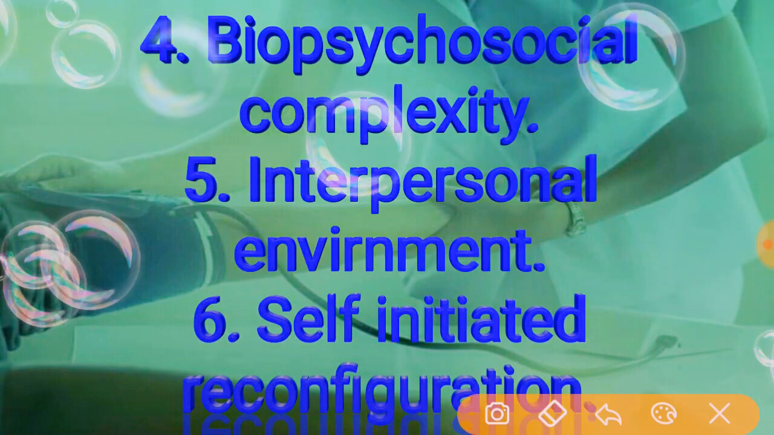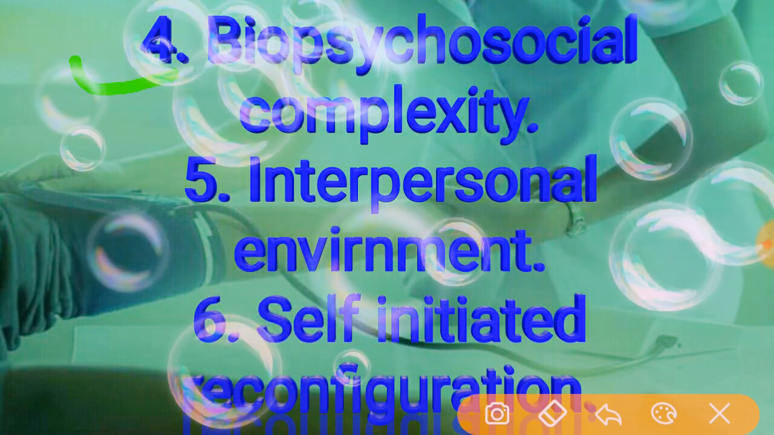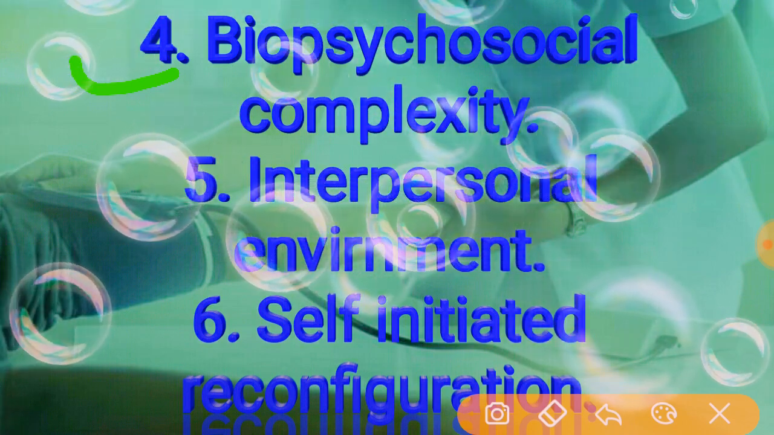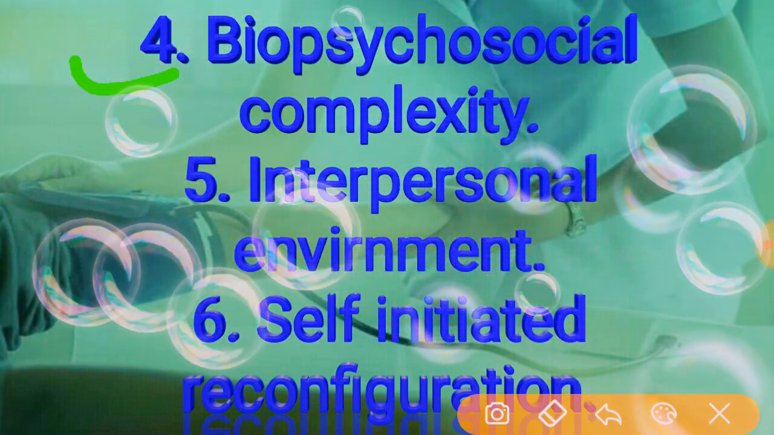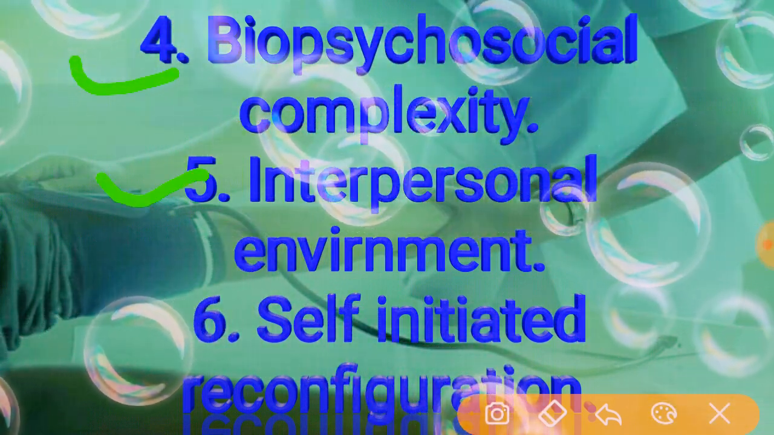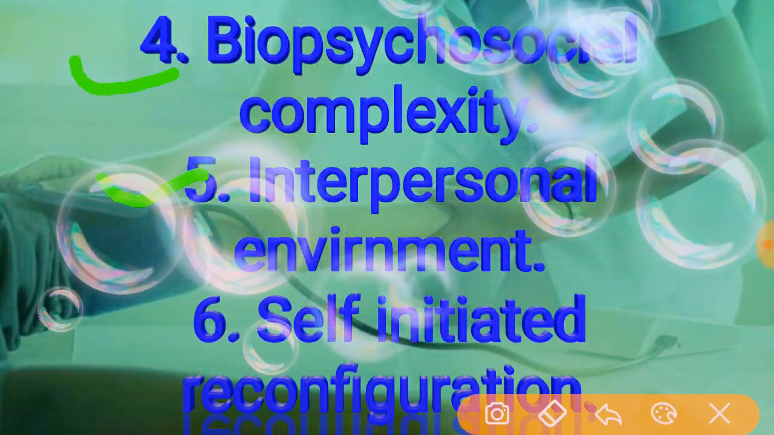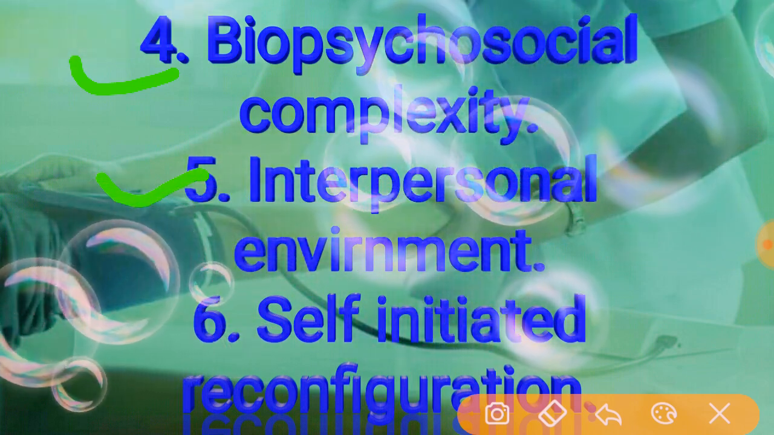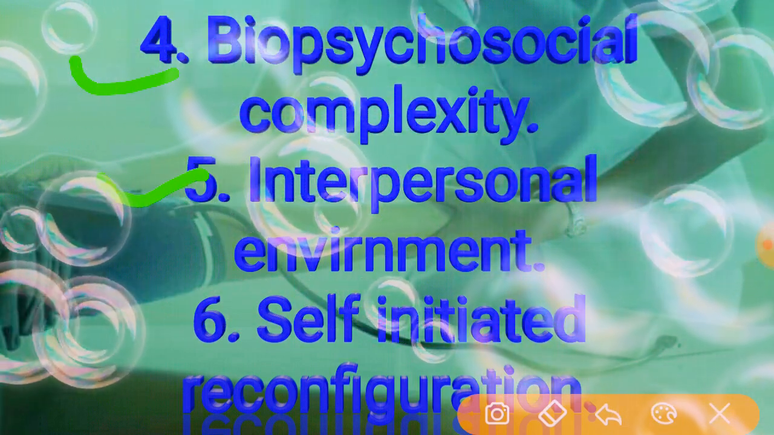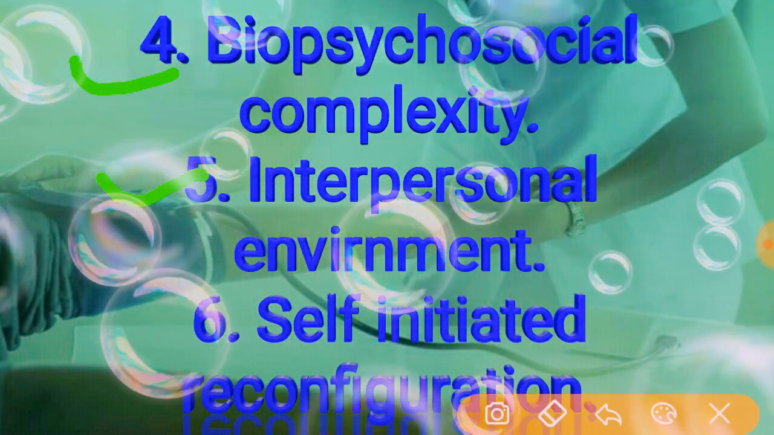Then coming to the fourth one, biopsychosocial complexity. Here individuals in all their biopsychosocial complexity interact with the environment, progressively transforming the environment and also being transformed over time. Then the fifth one is the interpersonal environment. To continue the program, we need to interact with persons or groups of people in the environment wherever we are living.